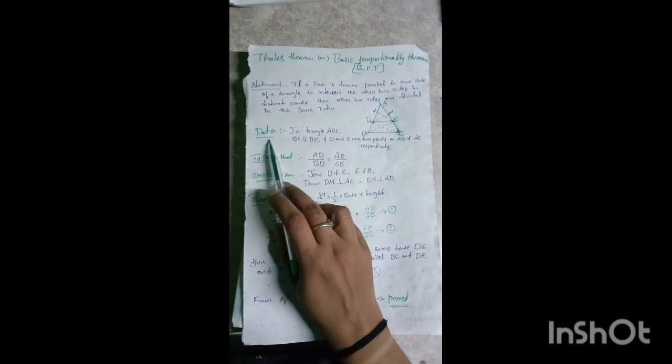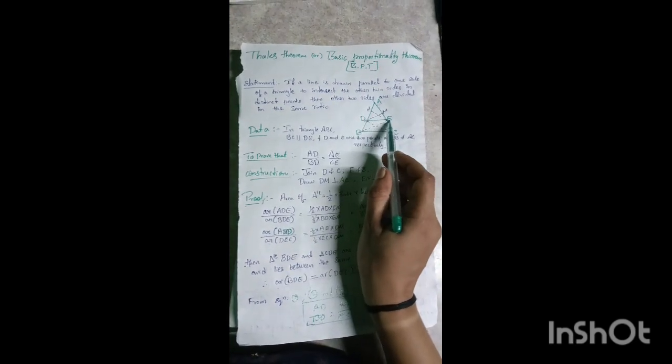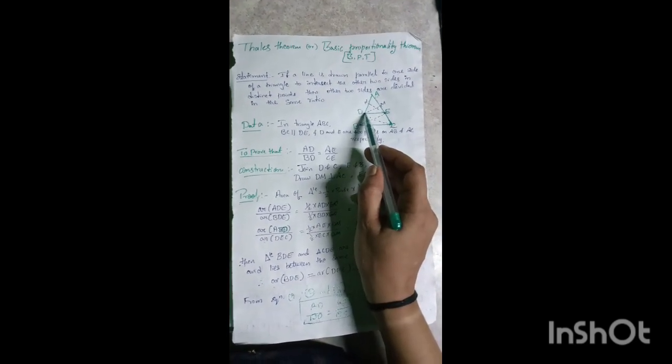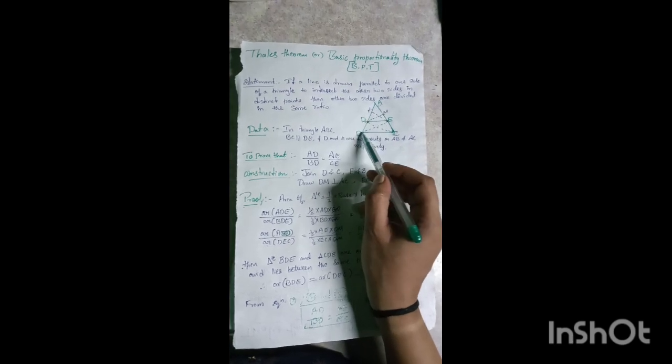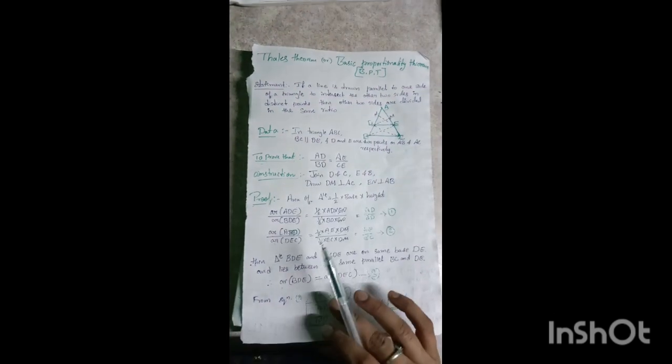Okay, so next, what is the given data here in triangle ABC? In triangle ABC, BC is parallel to DE, and D is a point on AB and E is a point on AC. Then what do we have to prove? To prove that AD divided by BD equals AE divided by EC, that is, the sides are divided in the same ratio.